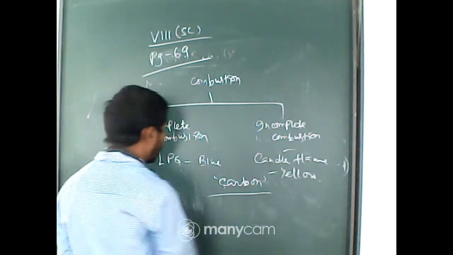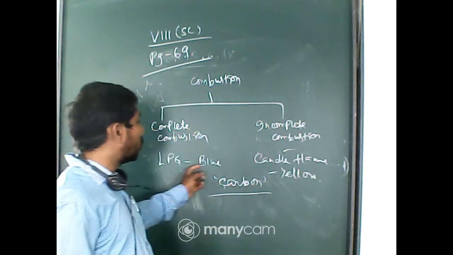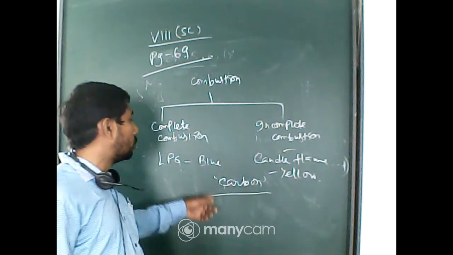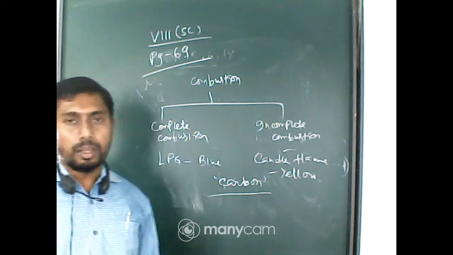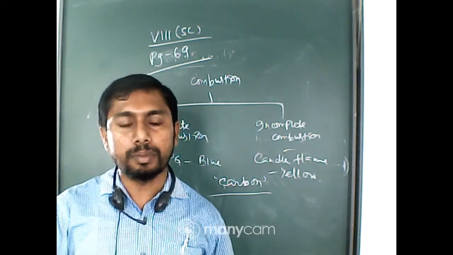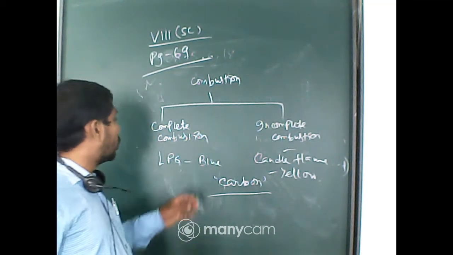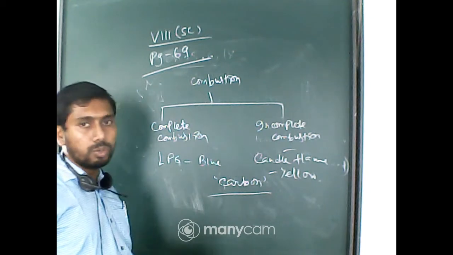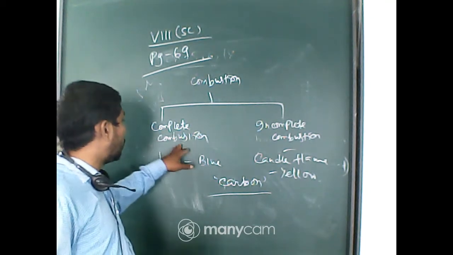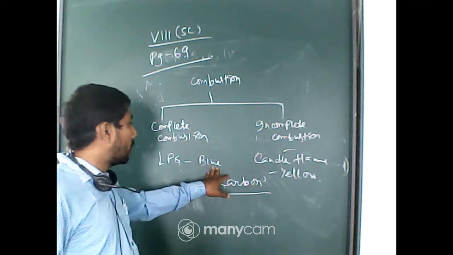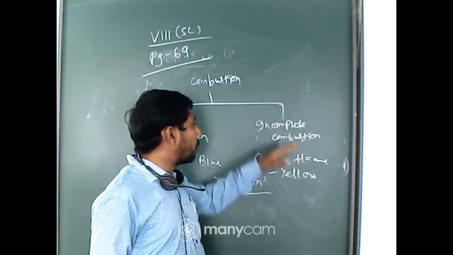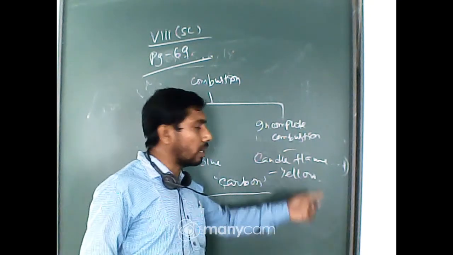Now, the reason for the two colors of flame is the different combustible level of that particular material. One is due to complete combustion, when it comes with a blue flame, and when incomplete combustion is there, it comes with a yellow flame.